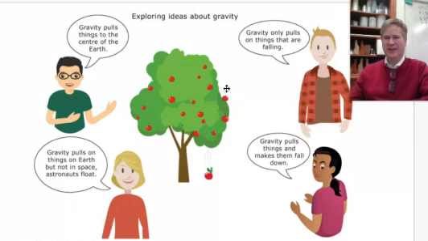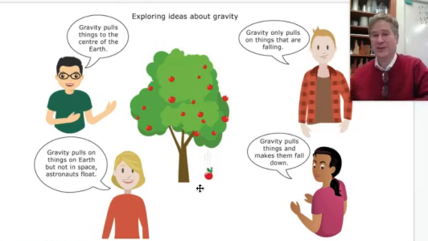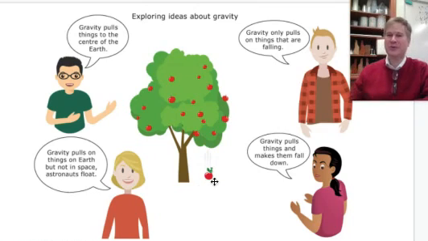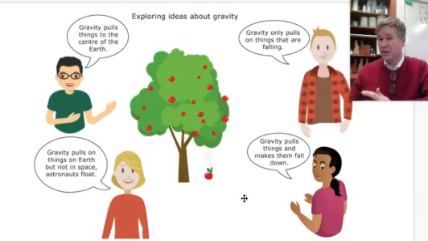The person over here, in the flannel, says, "Gravity only pulls on things that are falling." We've got the little apple and the whole thing with Newton, right? And finally, this person at the bottom says, "Gravity pulls on things and makes them fall down." So, maybe none of them, maybe all of them have a bit of truth. Just some food for thought, and we'll perhaps come back to those later in the presentation.